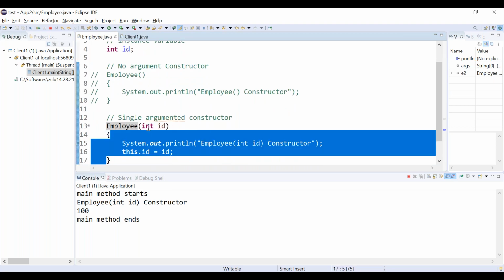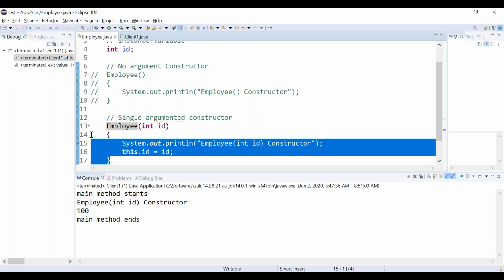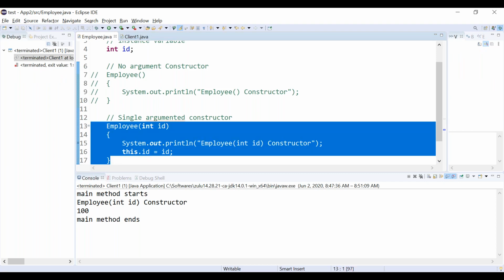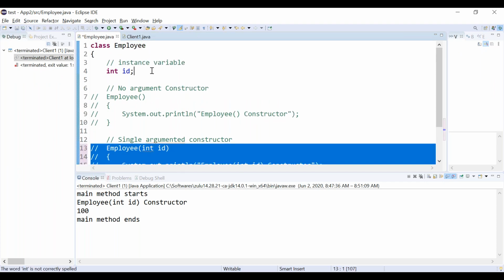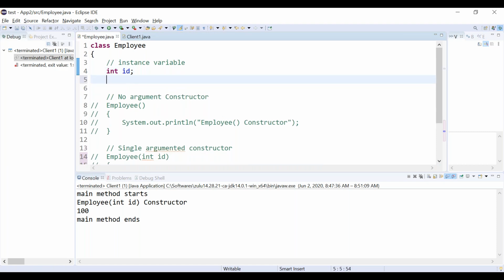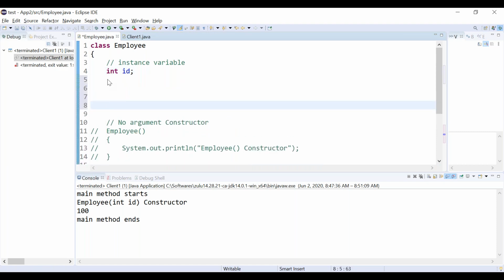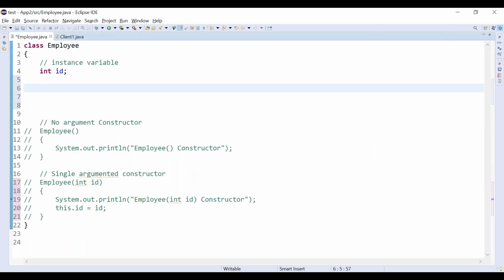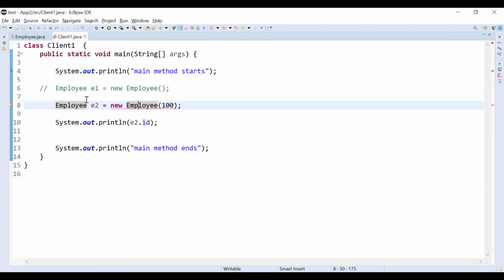Now I am going to make it a little more complex. We can comment out this constructor also. I am going to create one more constructor. Listen guys, I am going to create one more constructor. Let me comment out this line also, right?